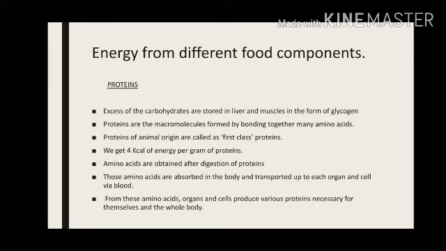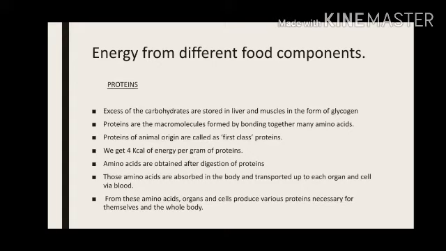Now, when this glycogen is stored, our body cells will start using some other components for producing energy. So, in case of proteins, we are going to see how much energy we get and how. Whenever any component is used to produce energy, remember it has to be completely digested. Proteins are not the basic or simple form.